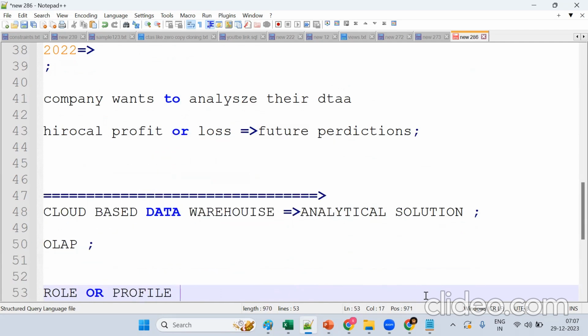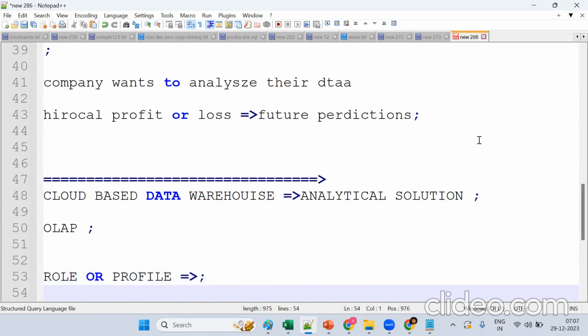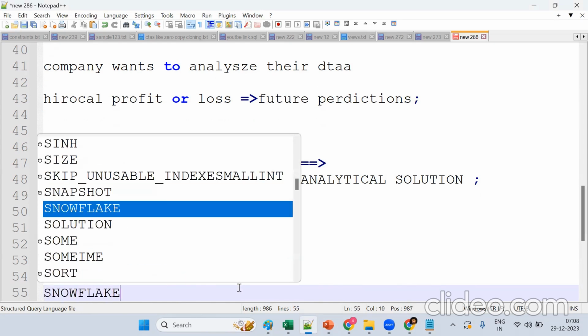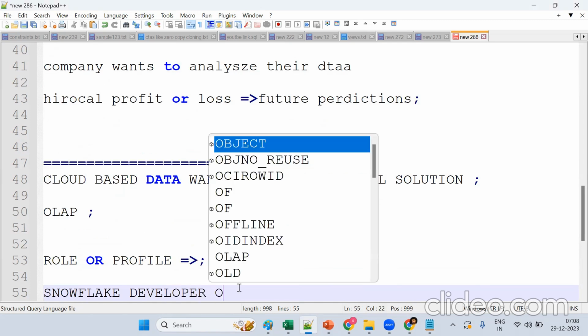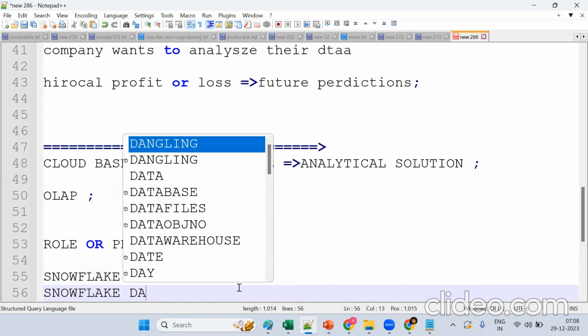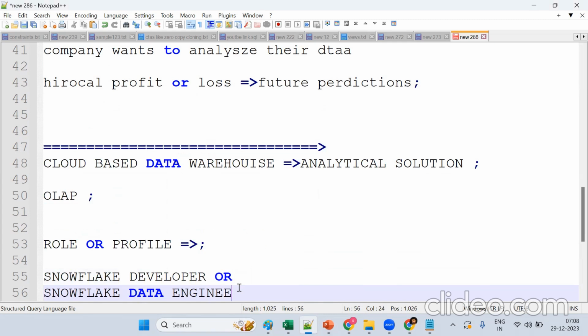Now tell me, after completion of this course, what is the role or profile we are going to apply for? Anyone? Data engineer. Okay, so Snowflake developer or Snowflake data engineer, because we are working on the data, we'll call it Snowflake data engineer. So after completion of this course, we should go for either Snowflake developer or Snowflake data engineer.